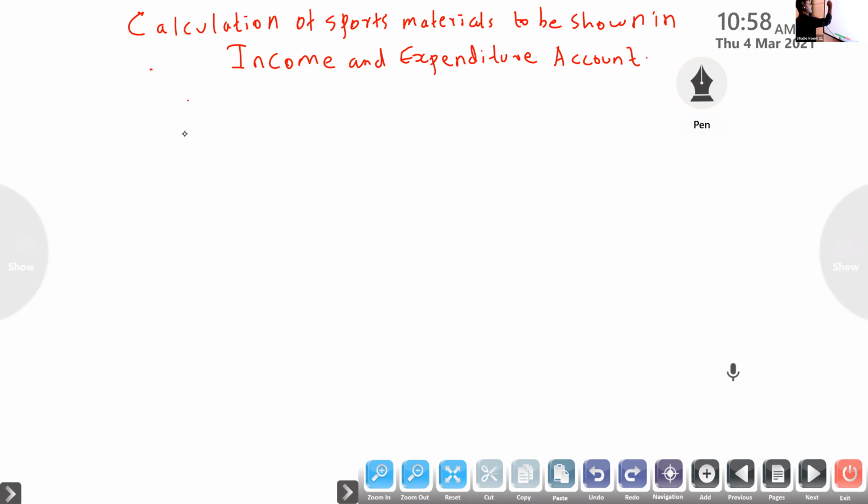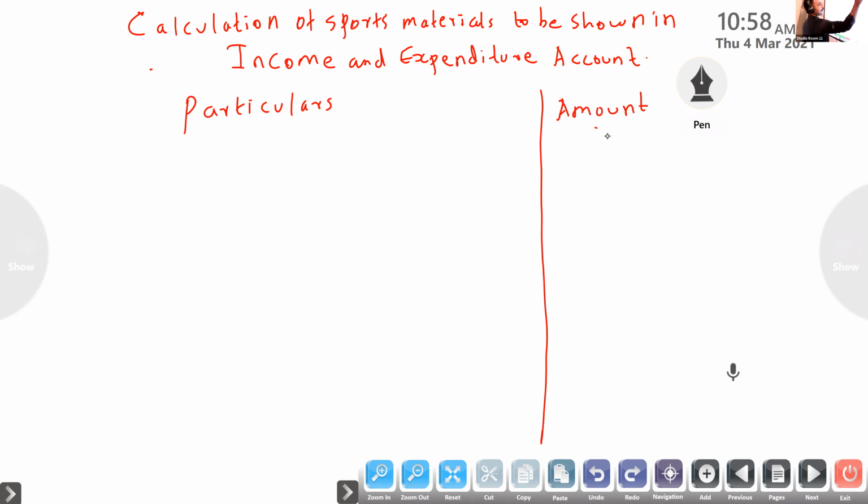Okay, so two columns: particulars and amount. Now, you have to look at the question.